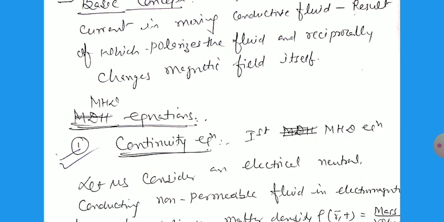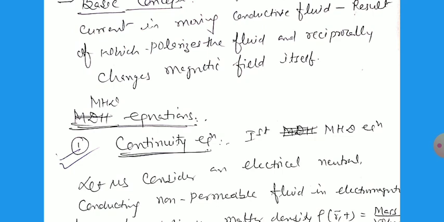In a closed container, the incoming amount of charge equals the outgoing amount of charge, so the charge is conserved in the system. The same condition is used for conducting fluids, that is, plasma.